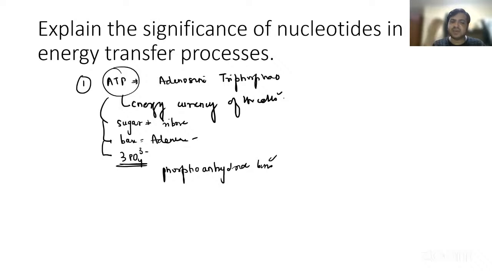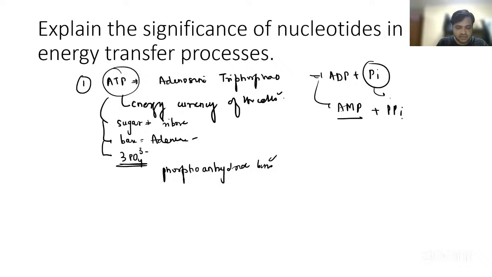So the ATP can be broken down into ADP, adenosine diphosphate, and Pi, one phosphate released for energy. If the ATP is further broken down, it can be converted into adenosine monophosphate, and two phosphate molecules can be released. If only one is released, a smaller amount of energy; if two phosphates are released, it means a high amount of energy.